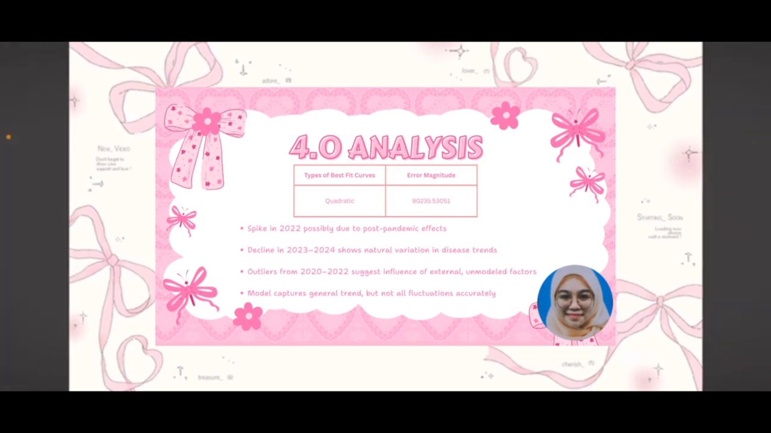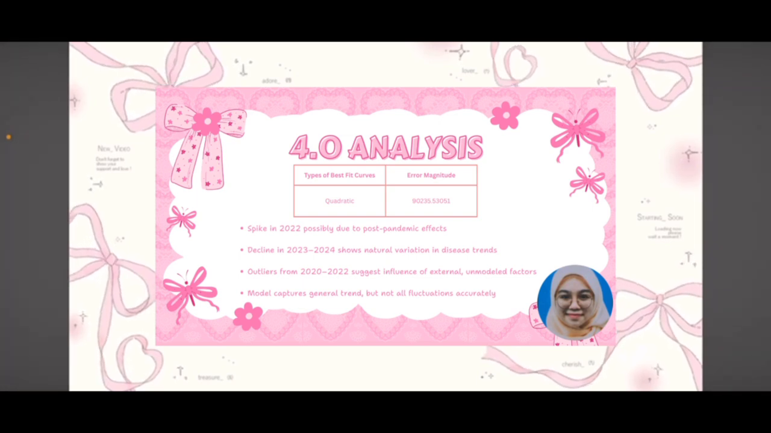Hi, my name is Dayan Nujah Shafika binti Muhammad Nazri with student ID 2024-235.18. So, now moving on to the analysis of our findings.